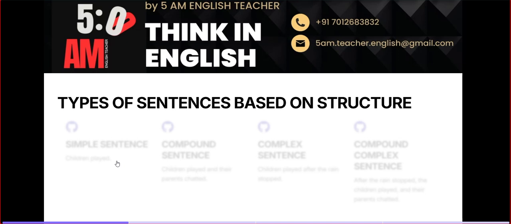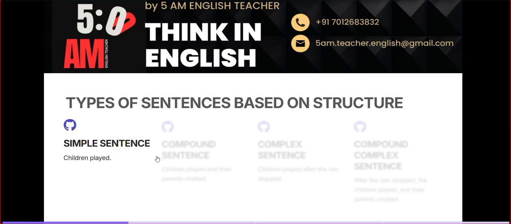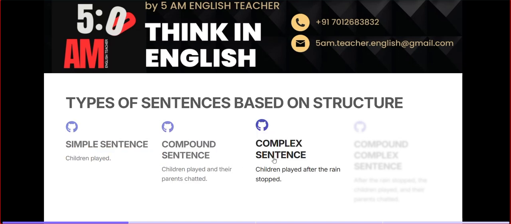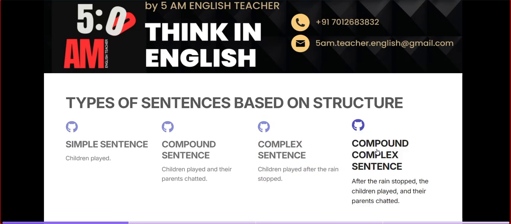One is simple sentence, then the other one is compound sentence, and then complex sentence, then compound complex sentence. Fabulous. So that's it. We have four different types of sentences. The first one is simple sentence, the second one is compound sentence, the third one is complex sentence, and the final one is compound complex sentence.